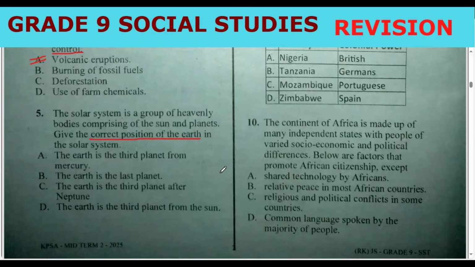Yes, the correct answer should be the Earth is the third planet from the sun. Do you remember? Here we have the sun. Then we have Mercury, Venus, then Earth. So this is Earth, number 3.